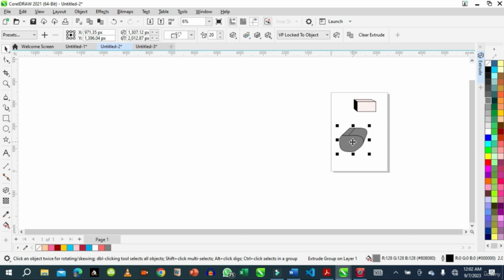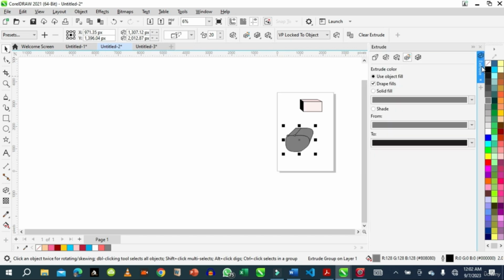Okay, this is what we extruded. When I go to extrude dockers, these are the options we have, which we've covered already. The last one here says that you can extrude and color. This one says use fill objects. It will use the fill color we have on the object, solid fill. So this uses the solid fill.